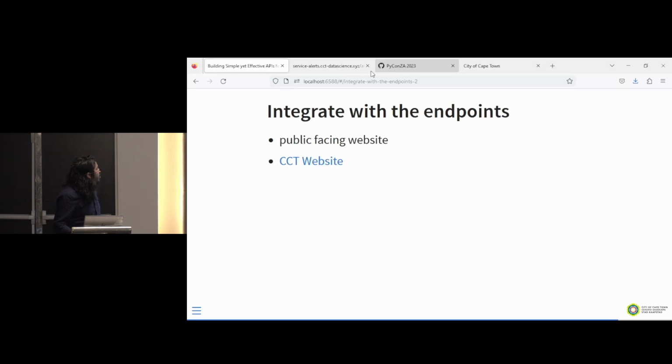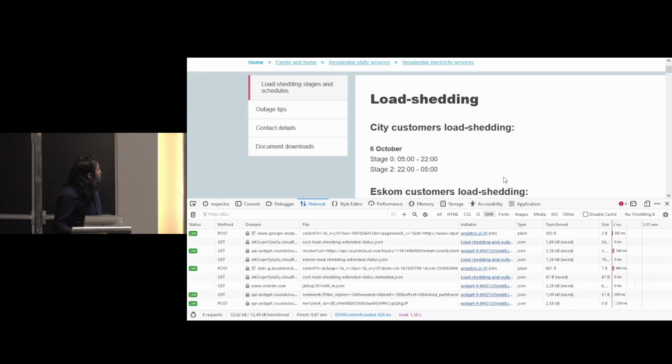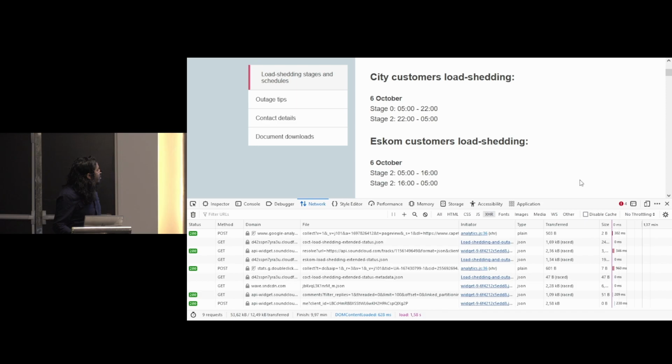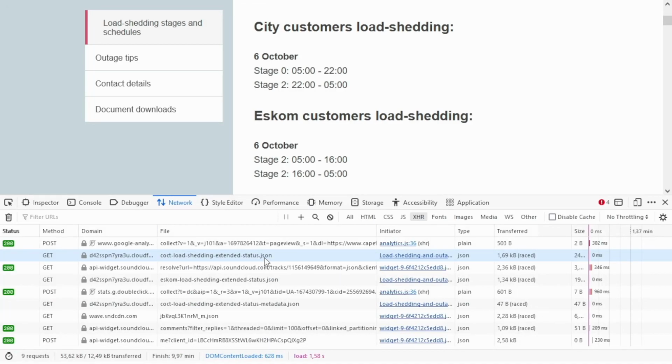So if you look at the city's website, the website that has the load shedding information, you can see over here that it pulls the JSON file, the data from the JSON file, the extended status, and some other information. But this is dynamic, right?